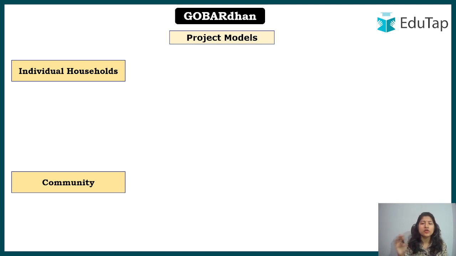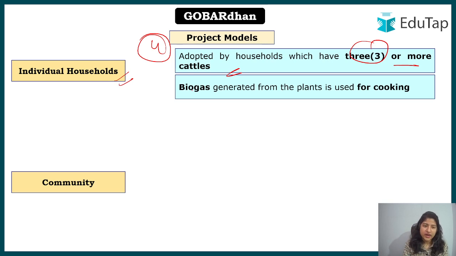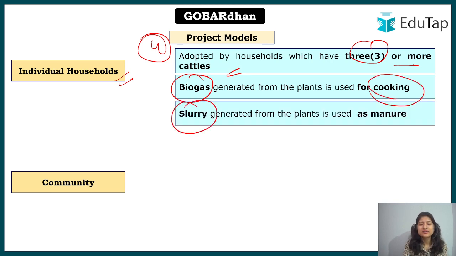Now see, there are four important project models. Okay, there are a total of four important project models depending on the size of the community or the people that will be involved. So it is very important to understand. First of all, individual household, adopted by households which have three or more cattle. If they have three or more cattle, they can go for this project model of individual household, where the biogas generated by this chamber can be utilized for cooking, so that is for home purpose only. And the slurry that is generated can be used as manure in their own field.